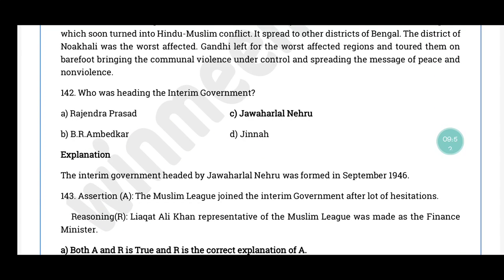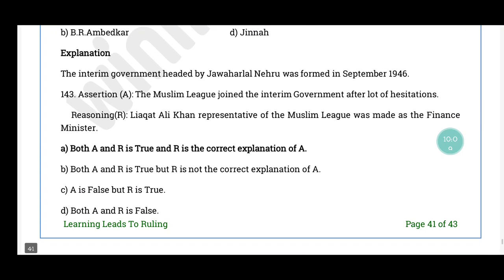Question number 142. Who was heading the interim government? The correct answer is option C, Jawaharlal Nehru. Interim government was headed by Jawaharlal Nehru, which was formed in September 1946. Question number 143. Assertion and reasoning. Assertion. The Muslim League joined the interim government after a lot of hesitation. Reasoning.